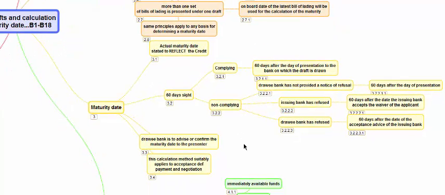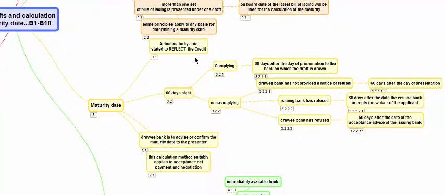Maturity dates. The actual maturity date stated should reflect the credit. If the credit says 60 days after, and the draft says 13th July or whatever, it should reflect what is stated in the credit. If it says 60 days sight, and it is a complying presentation, it means 60 days after the date on which the complying presentation has been sighted.